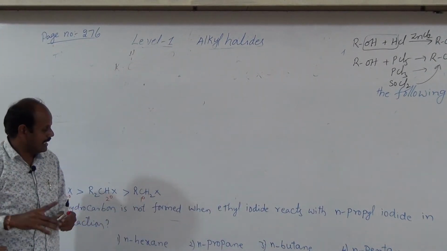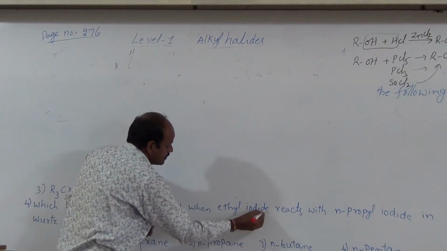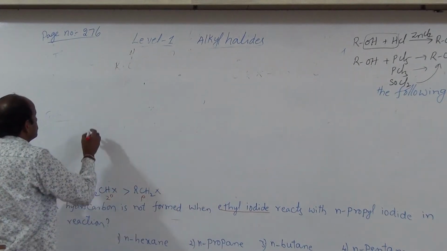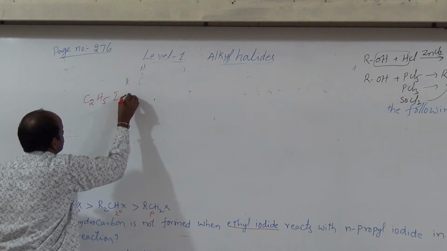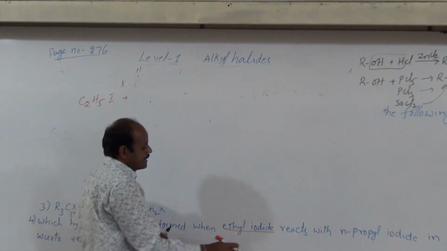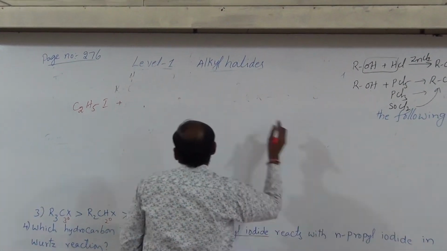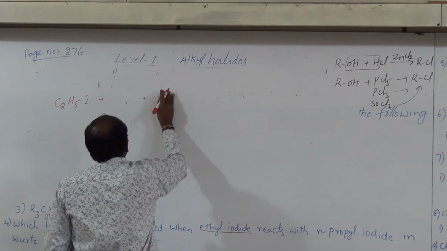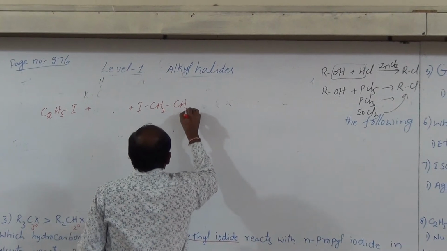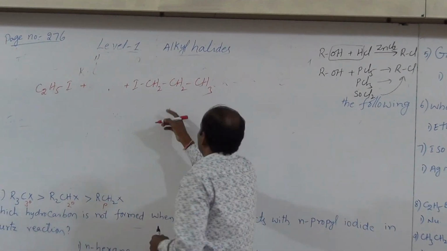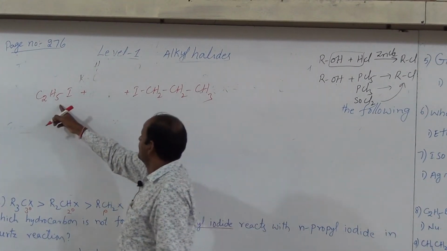Here given alkyl halides. What is the first one? Ethyl iodide. So, ethyl iodide reacts with N-propyl iodide. This is the N-propyl iodide. It is the ethyl iodide.